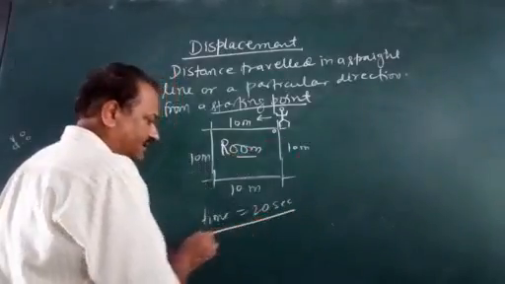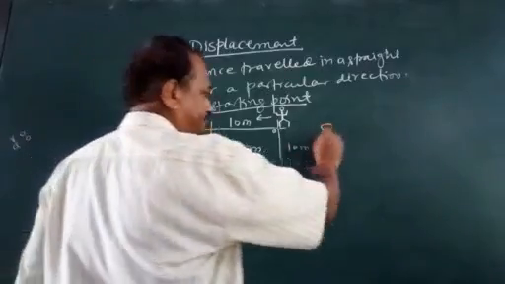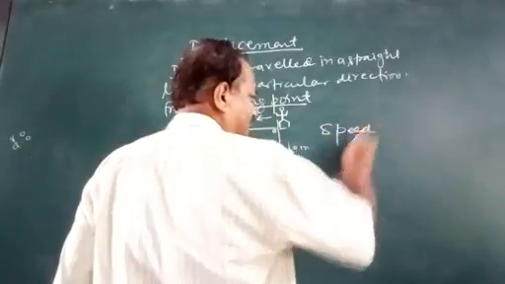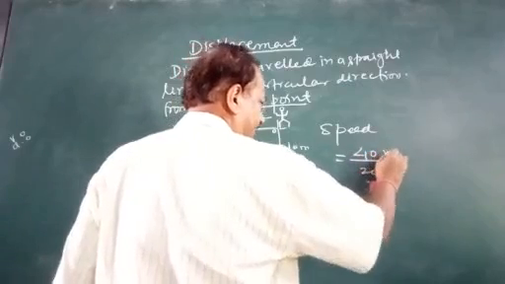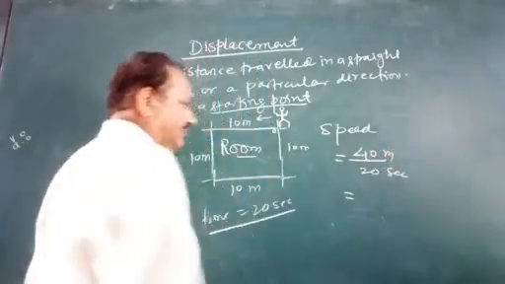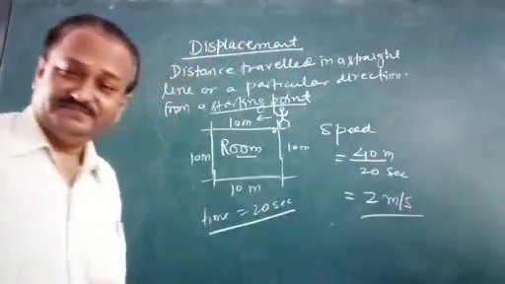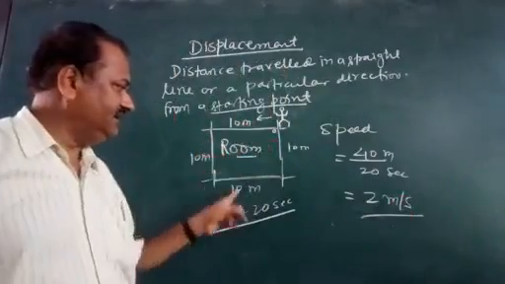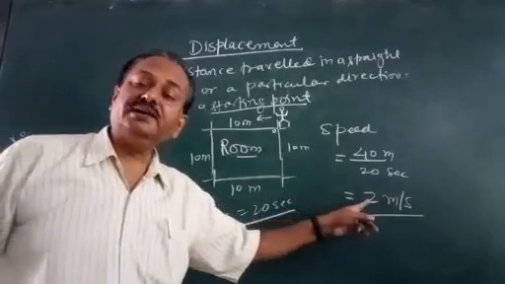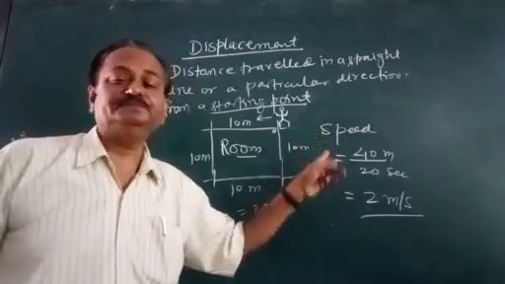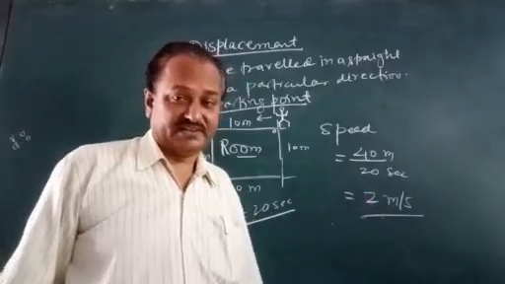The time taken is 20 seconds. First we see the speed. Speed is 40 meters upon 20 seconds, so it will be 2 meters per second. This Pokemon has a speed of 2 meters per second.